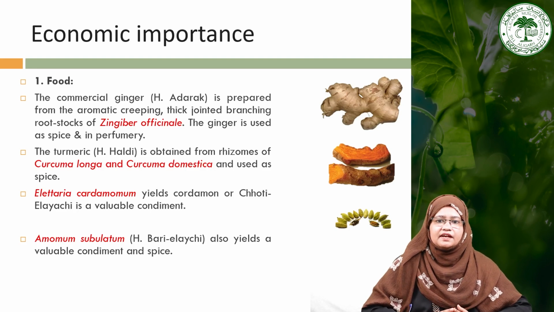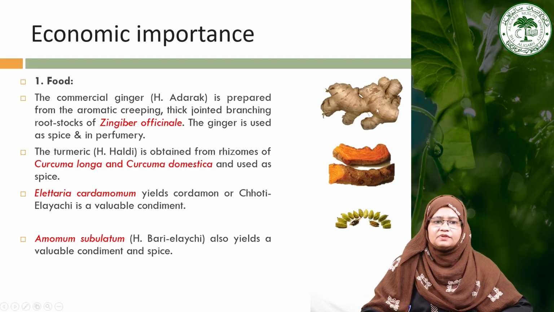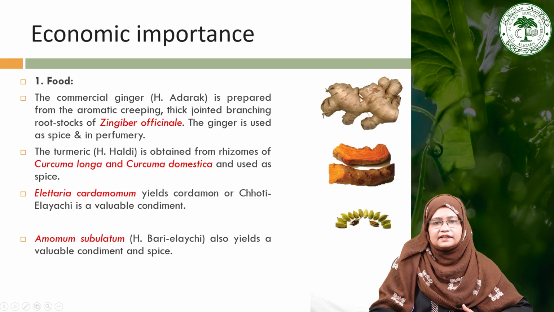As we have discussed earlier, this particular family has many economically important plants like commercial ginger, which in Hindi is called adrak. It is prepared from the aromatic creeping, thick, jointed, branching rootstalk of Zingiber officinale. This ginger is a type of stem that creeps underground, which is called a rhizome, and ginger is used as a spice and in perfumery.